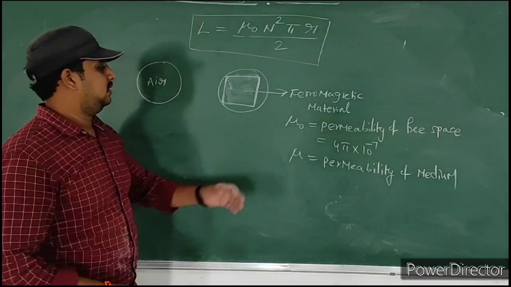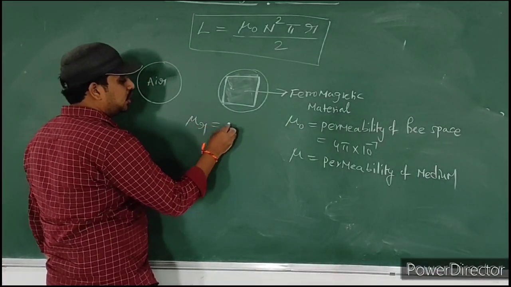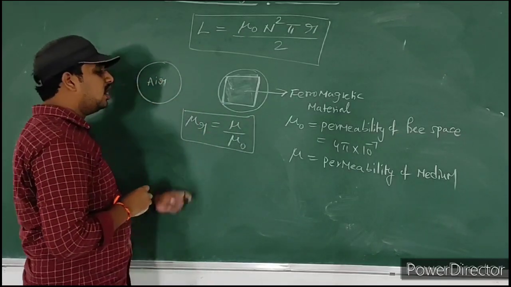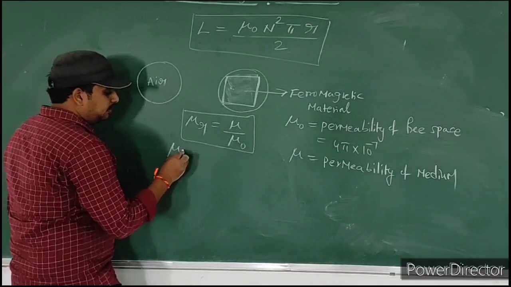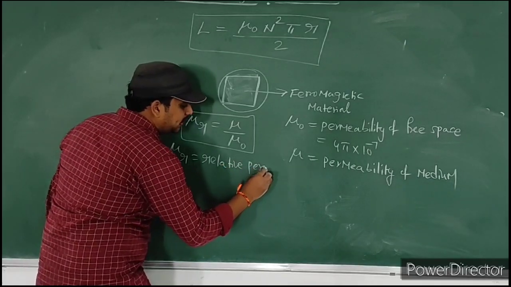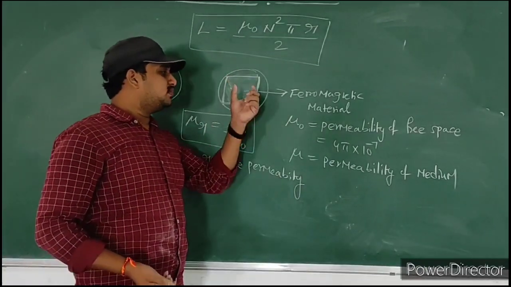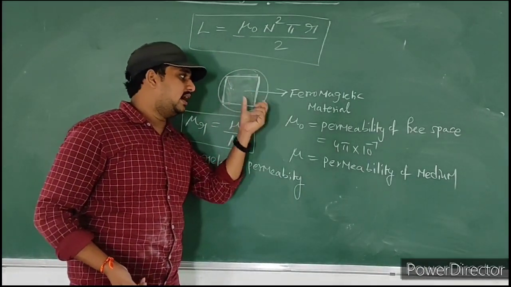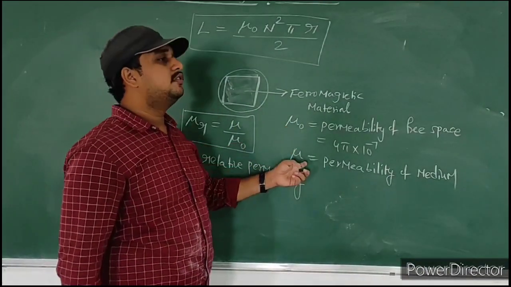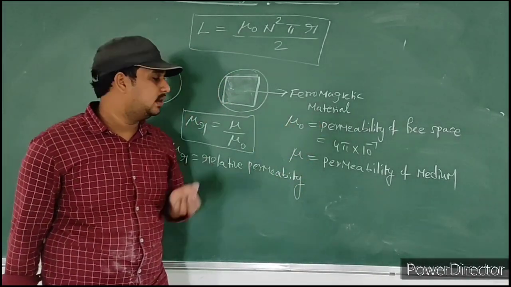If you consider the mu and mu naught relation, mu r is equal to mu by mu naught. Mu r means relative permeability. If a body is kept in air or free space, that time we consider mu naught. Mu naught means permeability of free space. If the body is kept in a medium, that time we consider mu. Mu is permeability of medium.